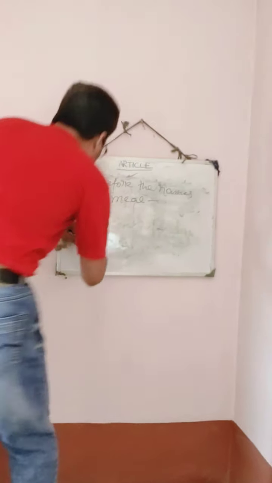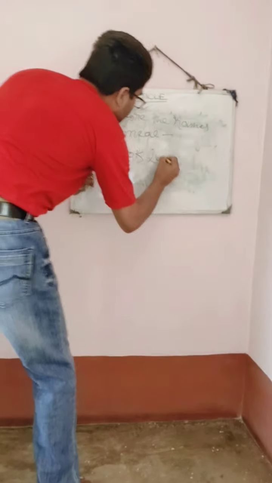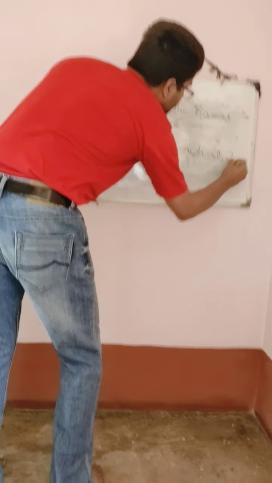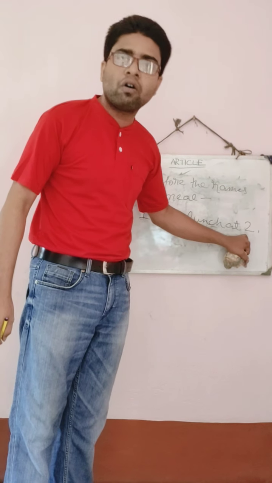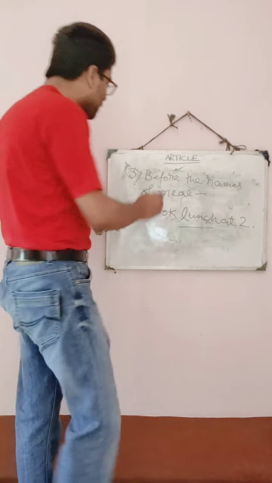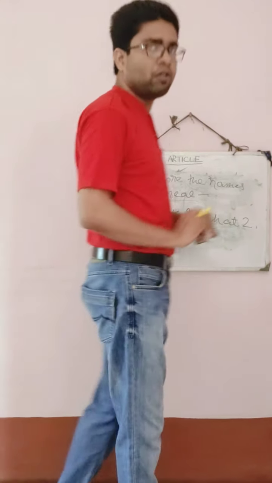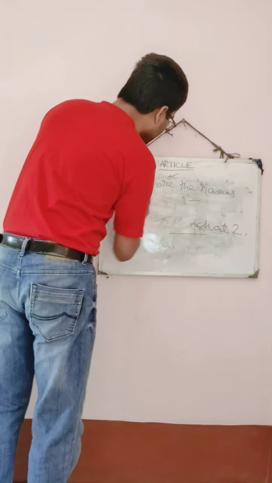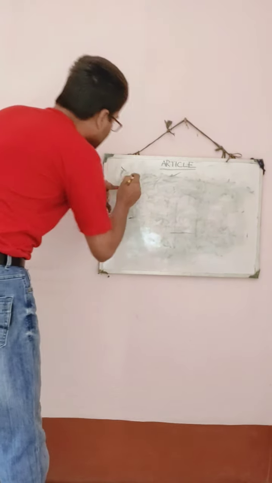You should say I took lunch at 2. Okay, at 2 means at 2 o'clock. So here no article will be put. If you say I took the lunch at 2, that will be a wrong sentence. So in the use number 3, we have known that before the name of meals, no article is used. Now we will enter into the use number 4. What is the rule number 4?